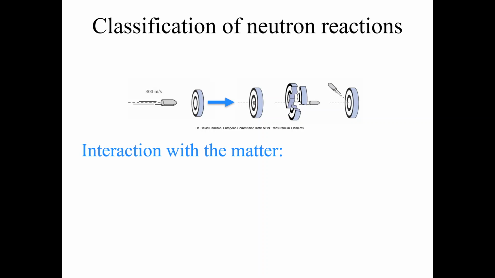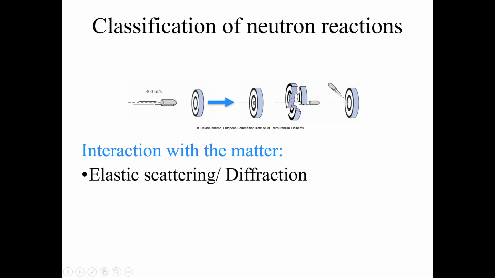You know that whenever neutrons interact with matter, the interactions might be with respect to a few parameters, and with respect to those parameters it can be different kinds of interactions.